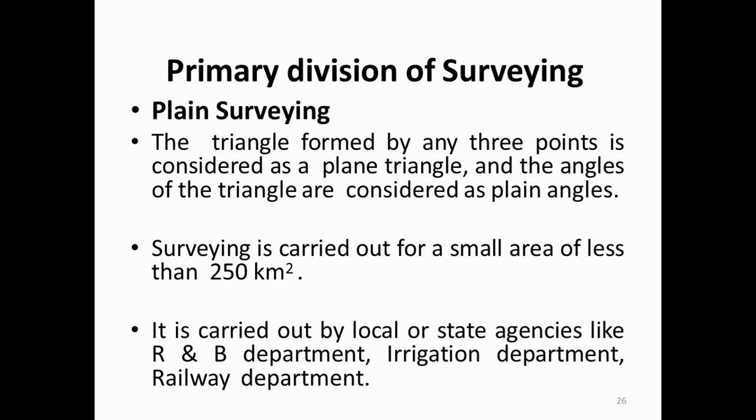These surveys are carried out by local or state agencies like the R&B department, public works department, irrigation department, or the railway department.